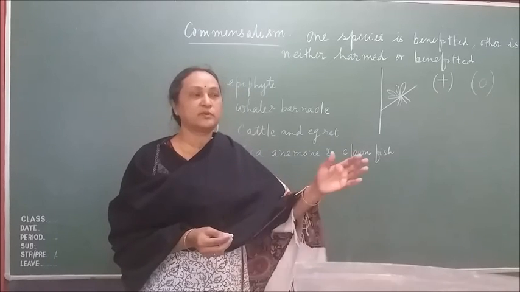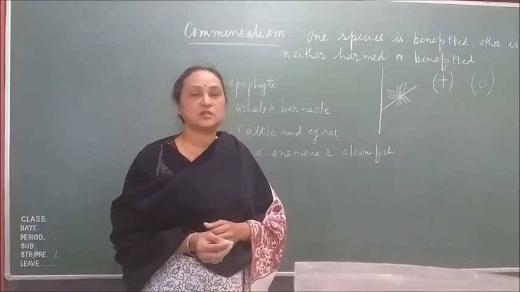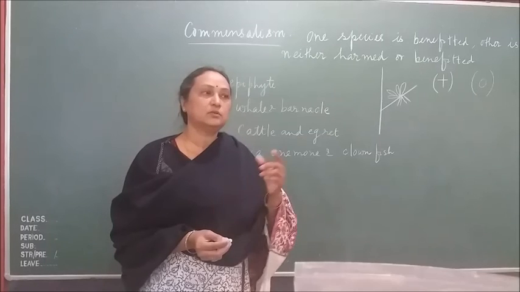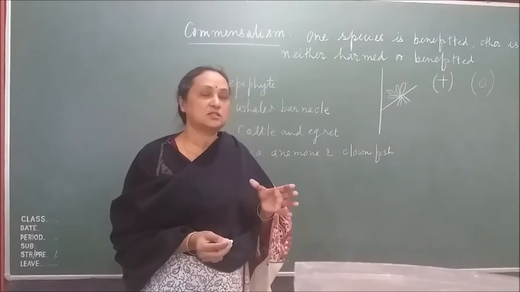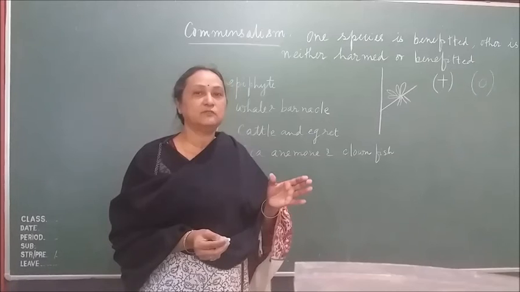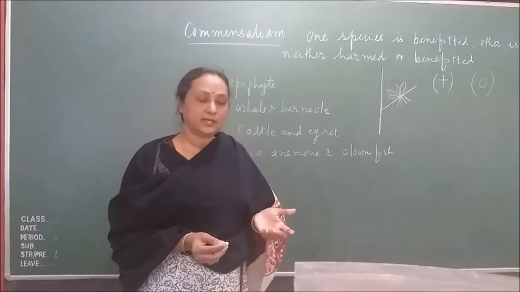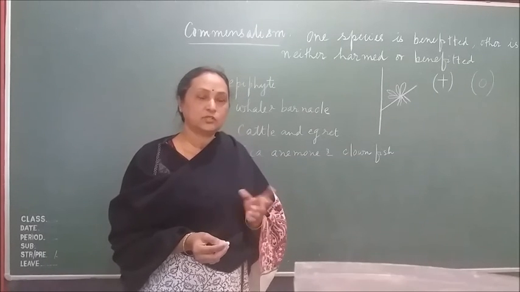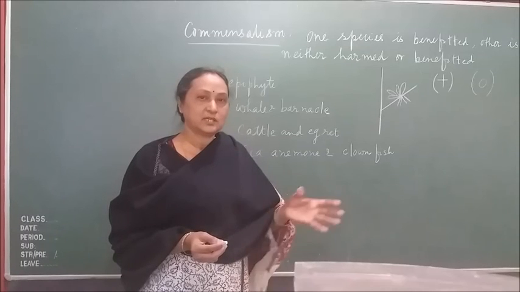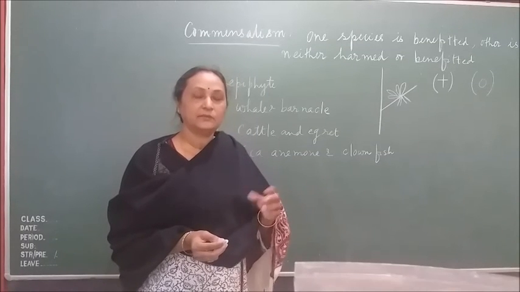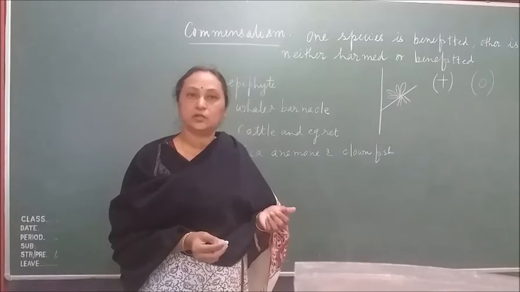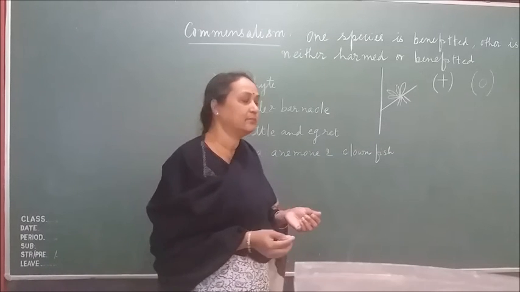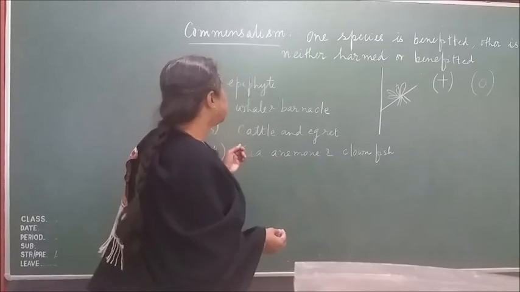As the whale is moving from one place to another place very fast, the barnacle is also moving to a large distance, and also it is helping the barnacle get food. So the barnacle is getting protected and also getting the food because of the large habitat area, whereas the whale is neither getting benefit nor harm. So this is also another example of commensalism.